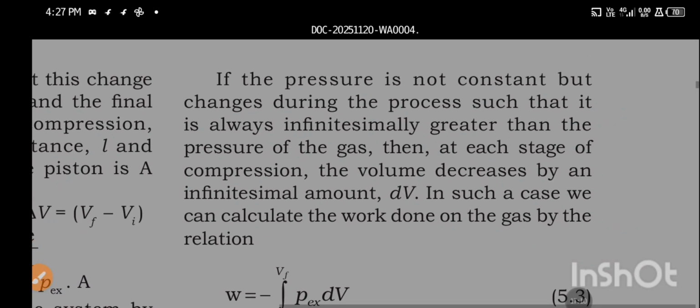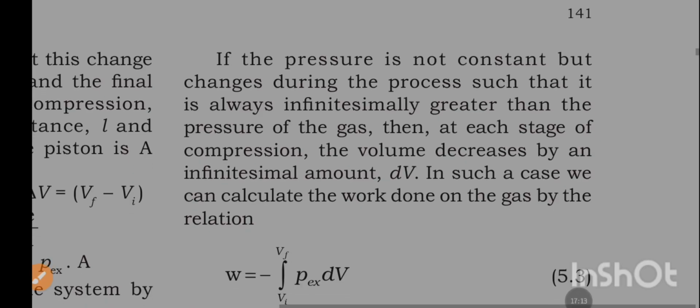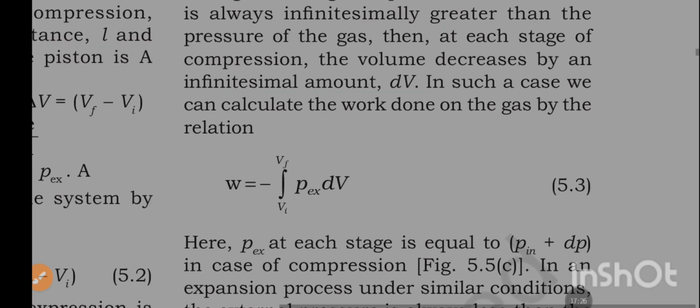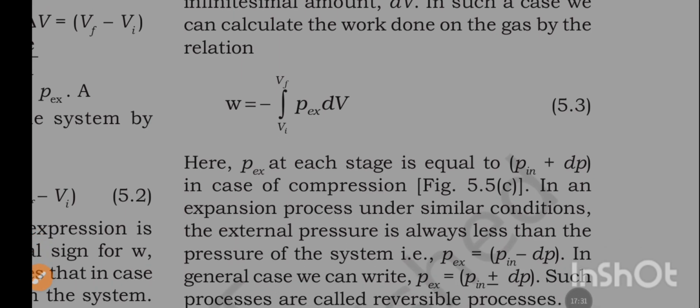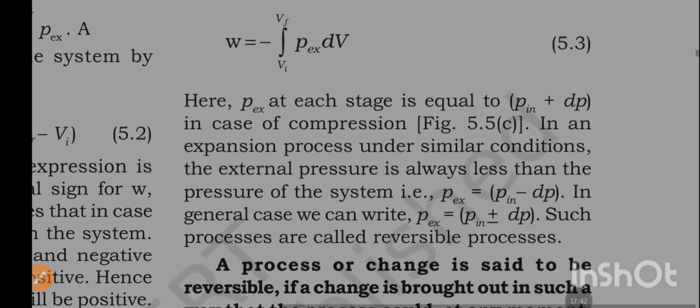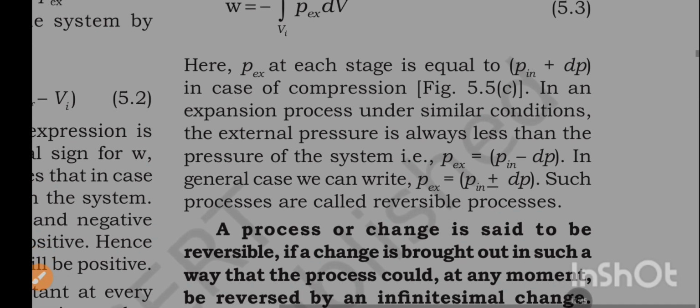If the pressure is not constant but changes during the process such that it is always infinitesimally greater than the pressure of the gas, then at each stage of compression the volume decreases by an infinitesimal amount dV. In such a case, we can calculate the work done on the gas by the relation W is equal to minus integration of limit Vf to Vi, final volume to initial volume, P external into dV. P external at each stage is equal to P internal plus dP in case of compression.